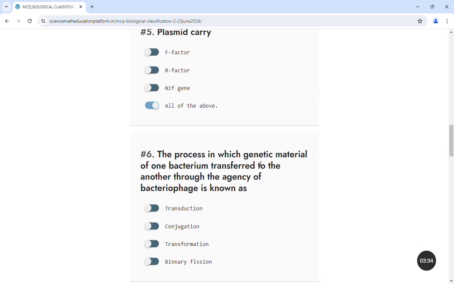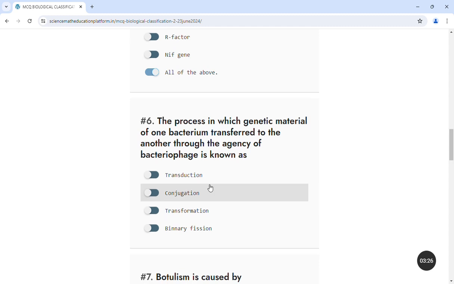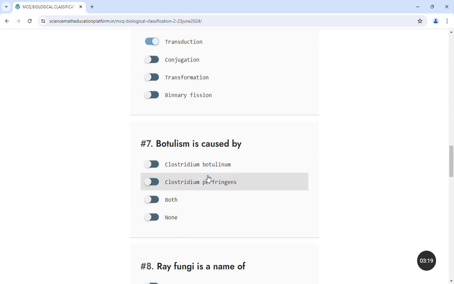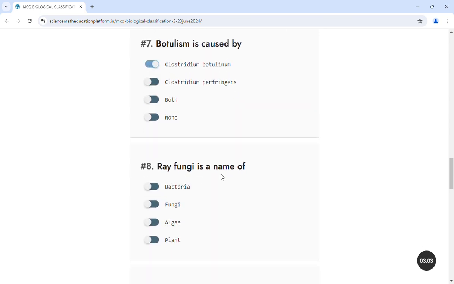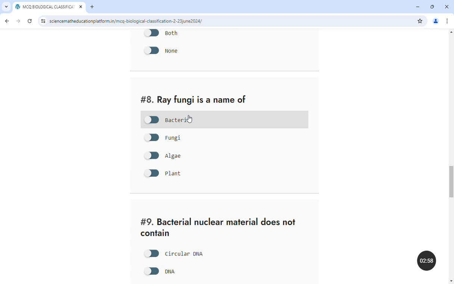The process in which genetic material of one bacterium is transferred to another through the agency of bacteriophage is known as transduction, conjugation, transformation or binary fission. The answer is transduction. Next question: botulism is caused by Clostridium botulinum, Clostridium perfringens, both or none. The answer is Clostridium botulinum. Ray fungi is a name of bacteria, fungi, alga or plant. It is the name of a bacteria.